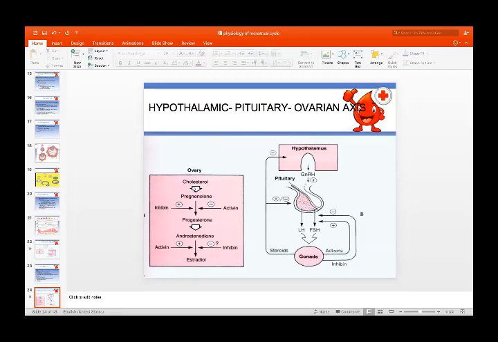At the same time, in the ovary, the cholesterol is changed to pregnenolone, which is converted into progesterone, and progesterone further is converted into androstenedione, and androstenedione is converted by aromatase enzyme into estradiol, and this estradiol will act on the target organ, that is the endometrium, uterus. So this is the hypothalamic pituitary ovarian axis. This axis should be intact for a normal menstrual cycle.